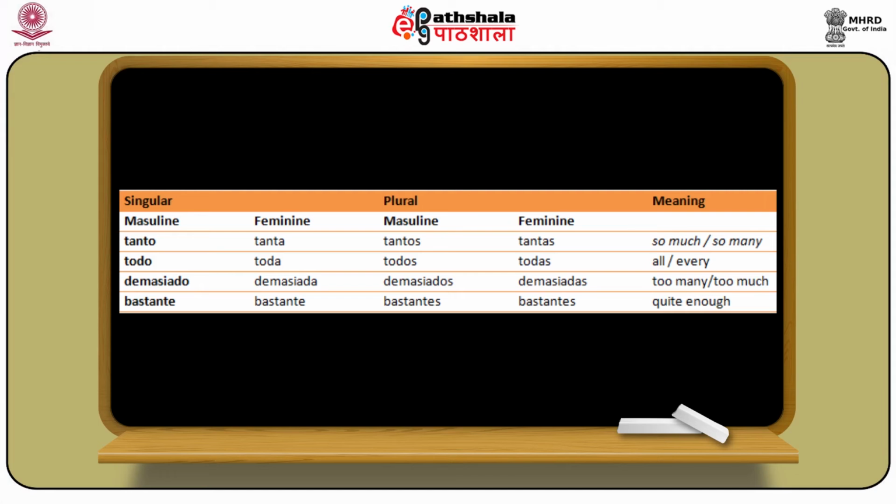Then we have demasiado, demasiada, demasiados, demasiadas. Demasiado, demasiada means too much, and demasiados, demasiadas means too many. And last is bastante, which is bastante in both masculine and feminine singular, and bastantes in masculine and feminine plural.